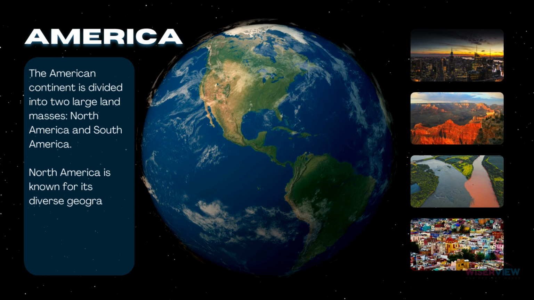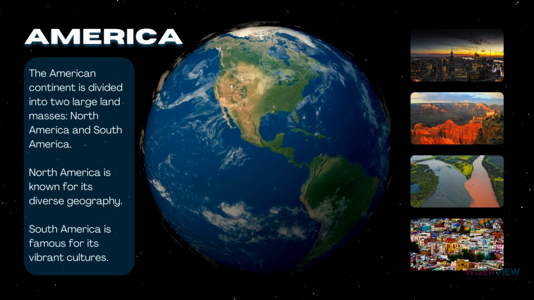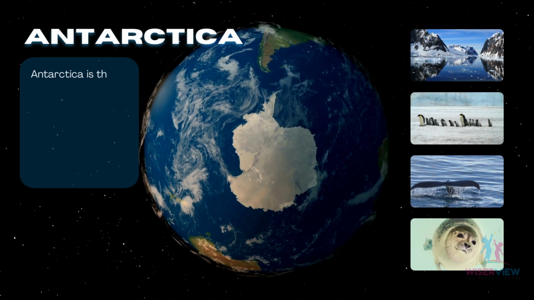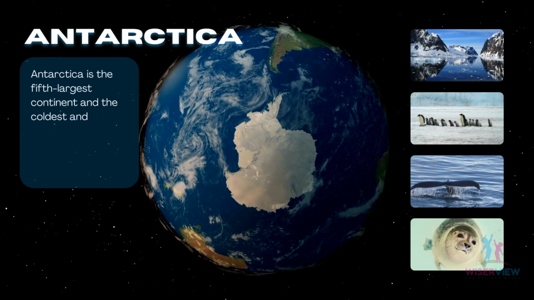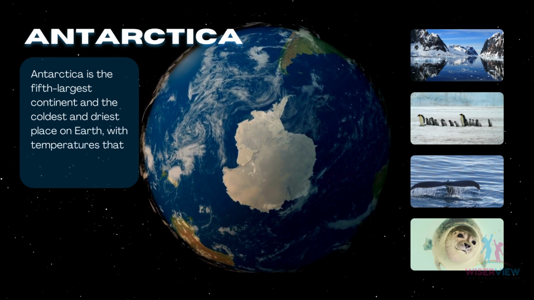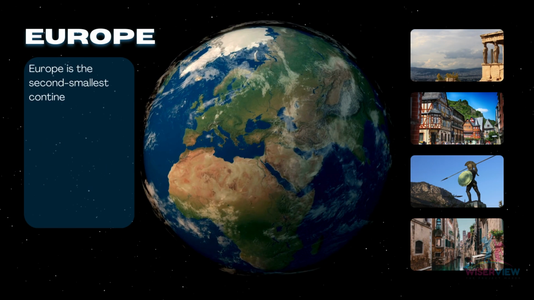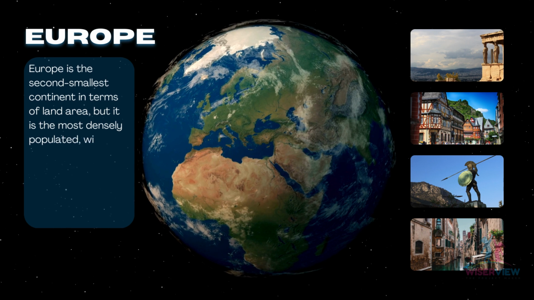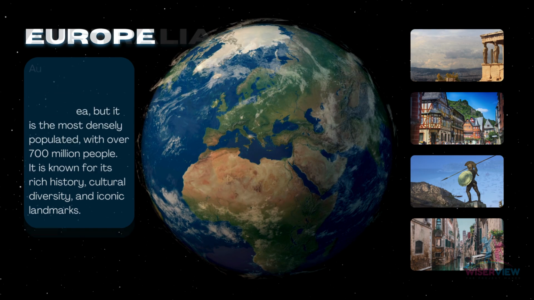North America is known for its diverse geography, whereas South America is famous for its vibrant cultures. Antarctica. Antarctica is the fifth largest continent and the coldest and driest place on Earth, with temperatures that can drop below -80 degrees Celsius. The next is Europe. Europe is the second smallest continent in terms of land area.